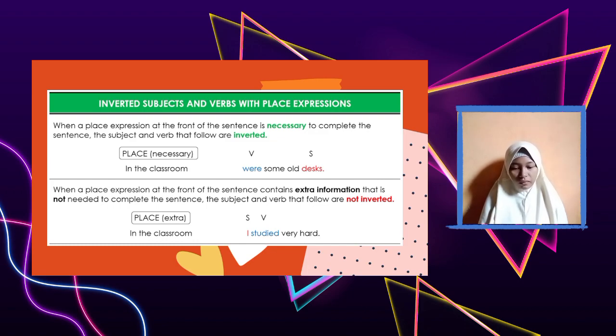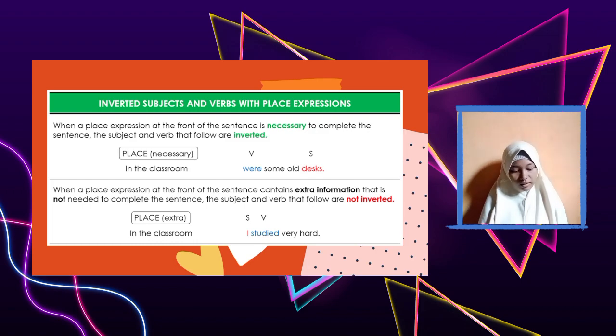When a place expression at the front of the sentence contains extra information that is not needed to complete the sentence, the subject and verb that follow are not inverted. The pattern is place plus subject plus verb. Like in the classroom as the place, the subject is I, and the verb is studied very hard.